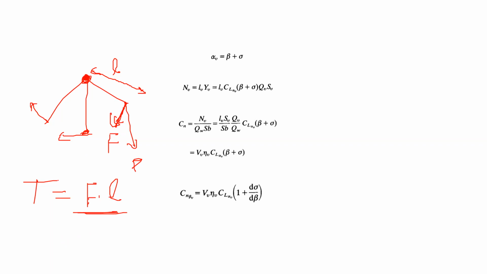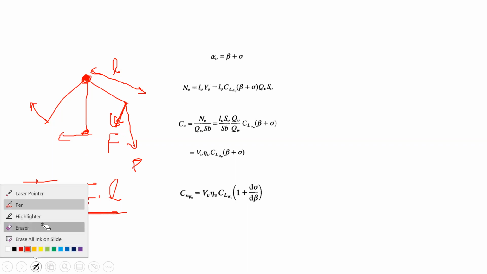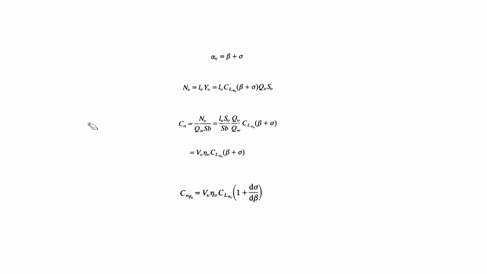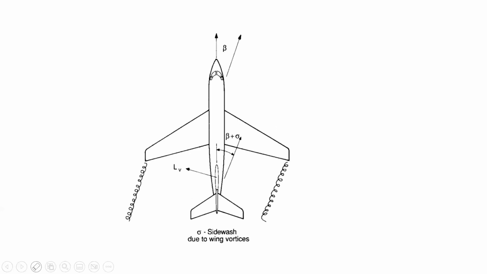So yeah, now you understand? Yes, sir. The applied force and the length from the point about which the force is trying to rotate this object. So here the object is the airplane, and I'll go back to the previous picture to explain more clearly.